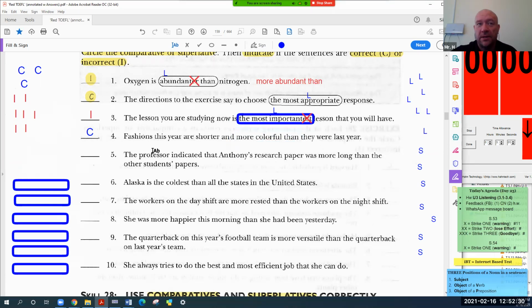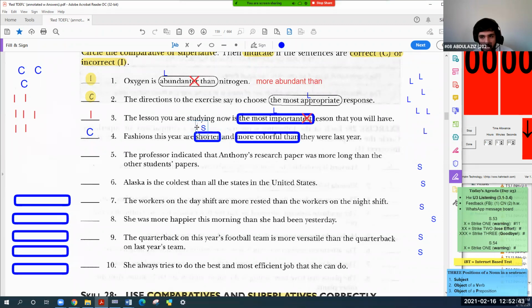Yes. Okay. And then here, shorter. You tell me what kind of adjective is shorter? Small adjective. Yeah, short. What about colorful? Long. Short and long.